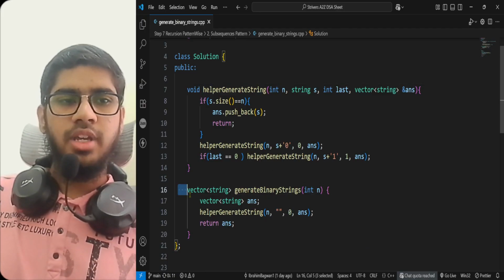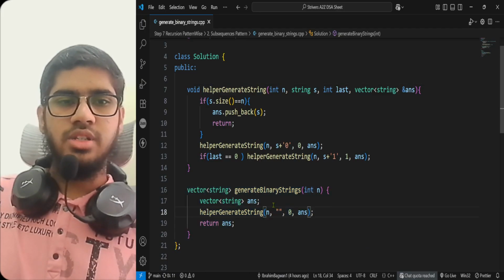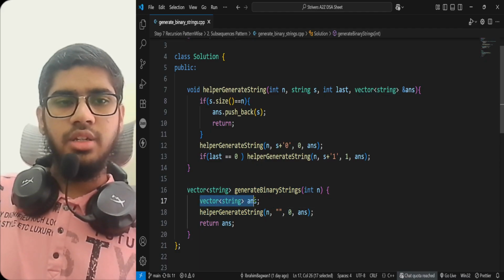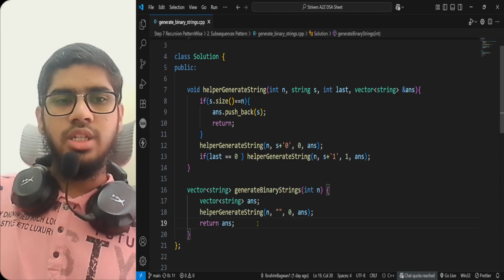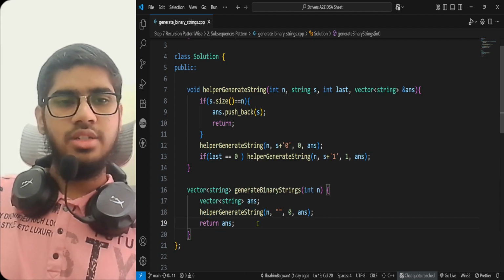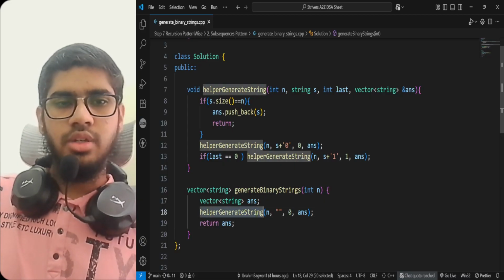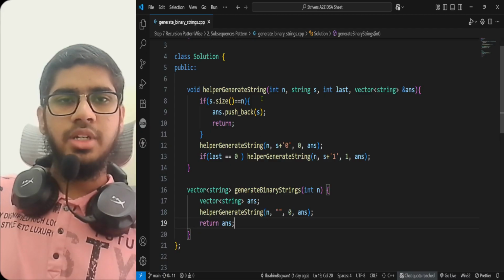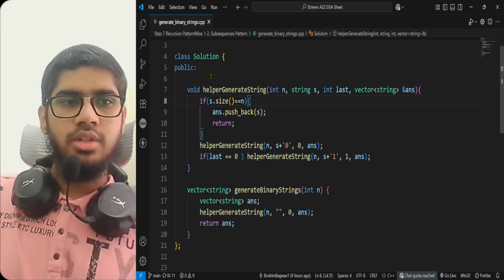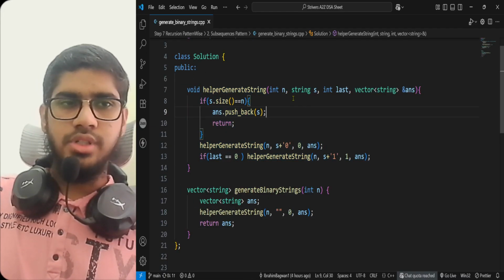This is my main function that would return the vector of string of answers. It is a vector which would contain all the string outputs that we had generated. Now I would call a helper function. In that helper function, the parameters are, this is the helper function. So I would call this function.